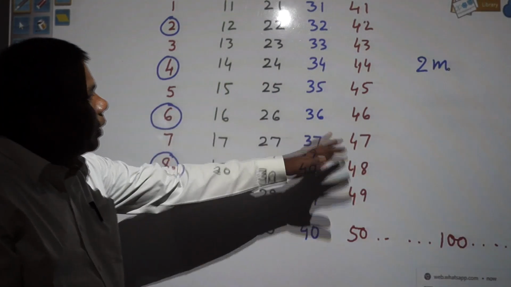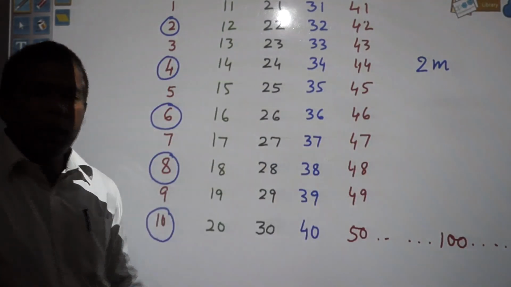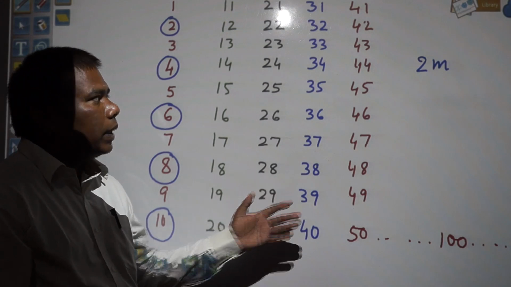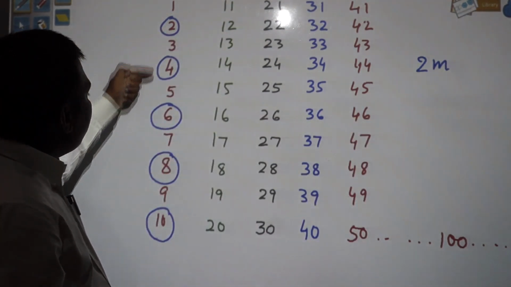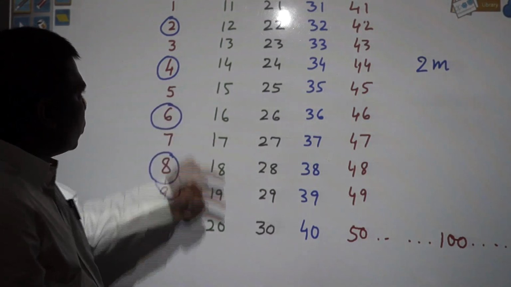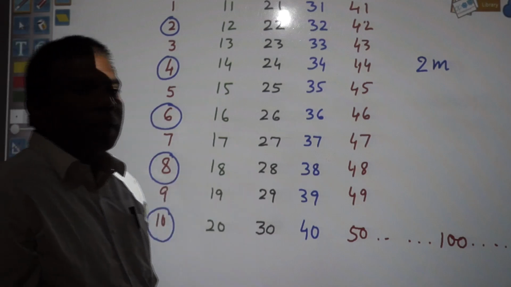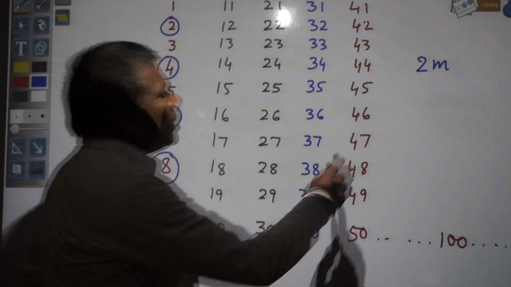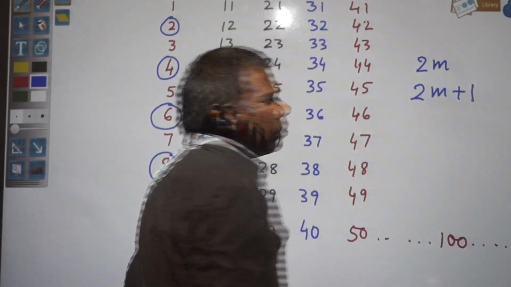If it is asked how to express all the numbers in the form of multiples of 2, multiples of 2 we have expressed: 2, 4, 6, 8, 10 and so on. Then 1, 3, 5, 7, 9, how can they be expressed? We can express these in the form of 2m plus 1.